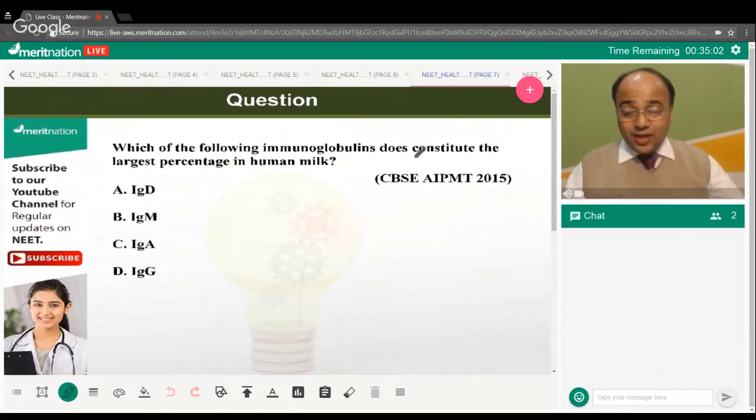Which of the following immunoglobulins does constitute the largest percentage in human milk? Is it... We are going through quick, neat bite sessions of biology by Meritnation. And this is for those students who are going to appear for NEET examination. And here, many of you have given me the right answer. And the right answer is IgA.